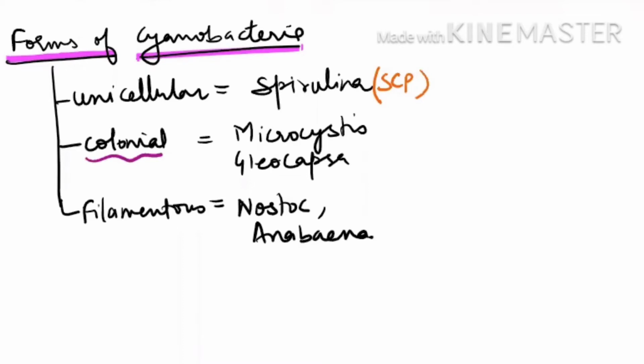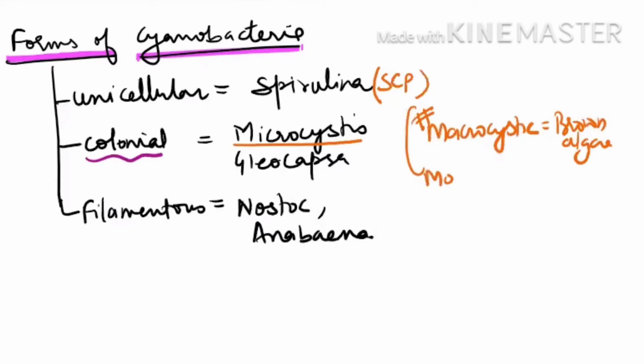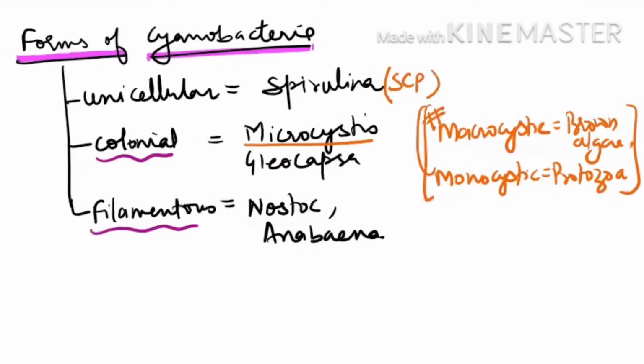Please focus here. Microcystis is a very good example because of MCQs, so try to understand. Macrocystis is also there, and Macrocystis is an example of brown algae. Another example is Monocystis, and Monocystis is a protozoan. Please focus on these examples carefully so that when they ask in an MCQ you do not confuse yourself. Microcystis is a blue-green alga. Nostoc and Anabaena are filamentous forms, and the diagram of Nostoc is given in your NCERT. So cyanobacteria can exist in unicellular, colonial and filamentous forms.